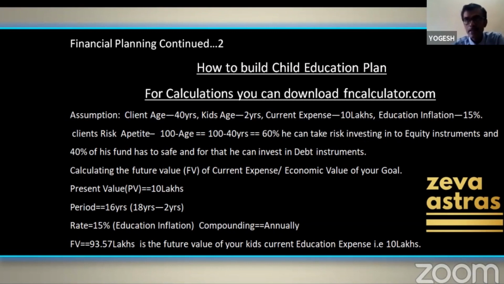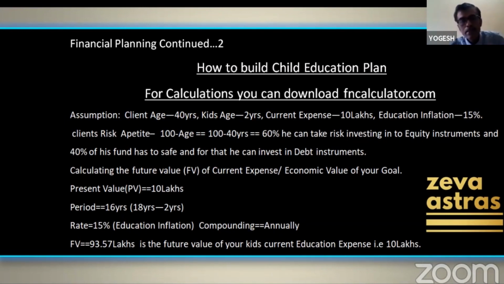And with 60% of the risk, he can start investing into equity and equity related instruments, for example, mutual funds, equities, etc. There are a lot of equity instruments. And the rest 40% of his funds should always be safe, which should always beat the FDs. He should always beat the inflation. And on that 40% of the funds, he shouldn't be tense even if the market goes to zero today. My 40% of the funds are secured. So this is what I believe.